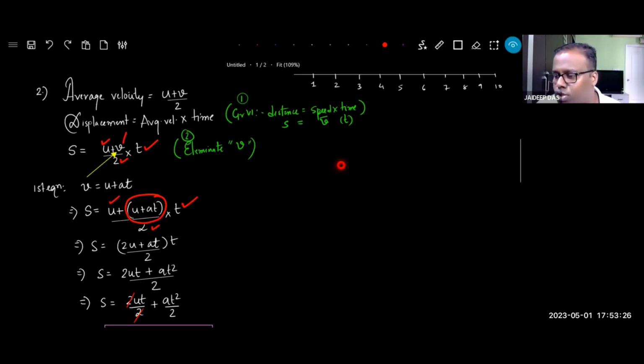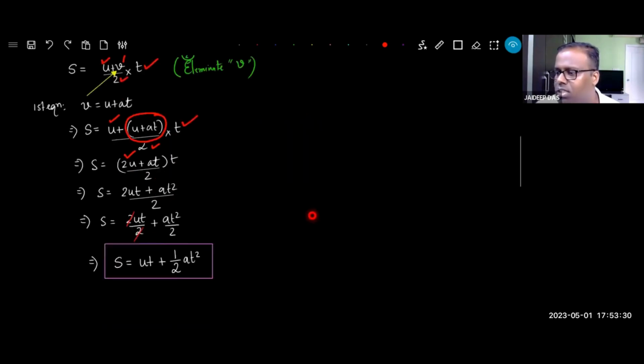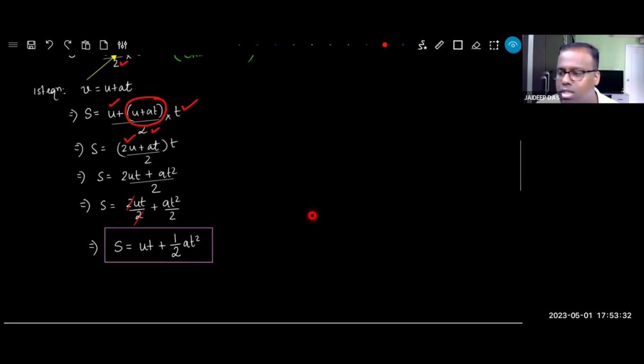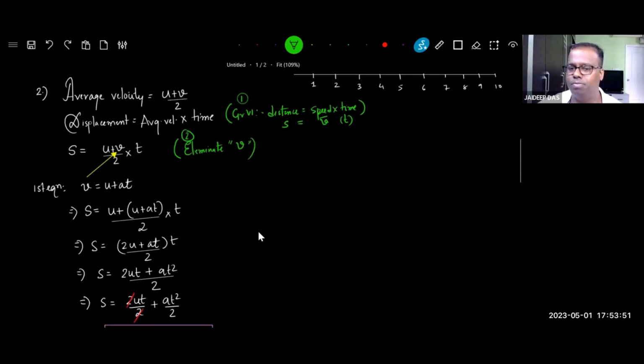Then I add up the two u's, it becomes 2u and at divided by 2. After that it is simple simplification. This becomes 2ut, the t is multiplied, monomial into binomial, and it becomes at square. Then I separate the fraction, I break it here. So it becomes ut by 2, at square by 2. Okay? If you now want to copy, please copy.